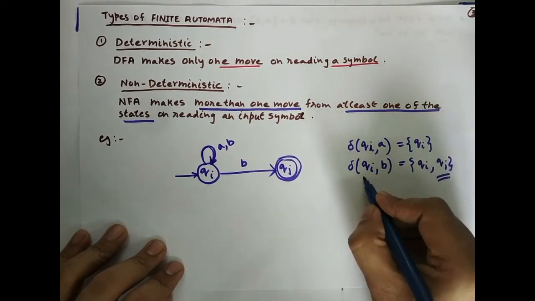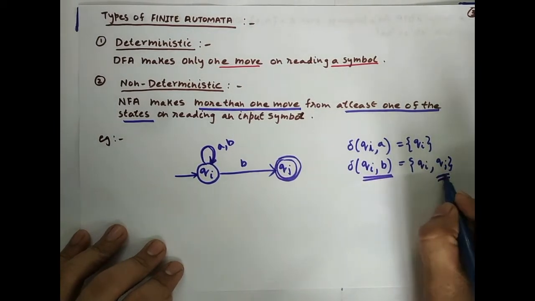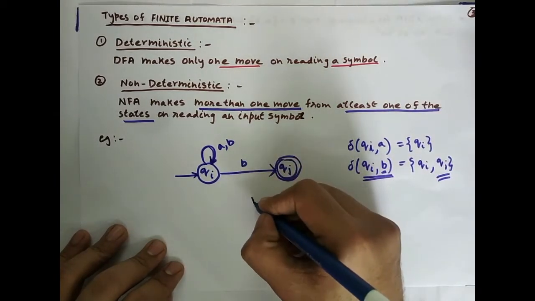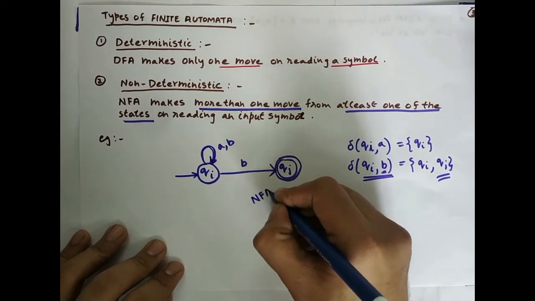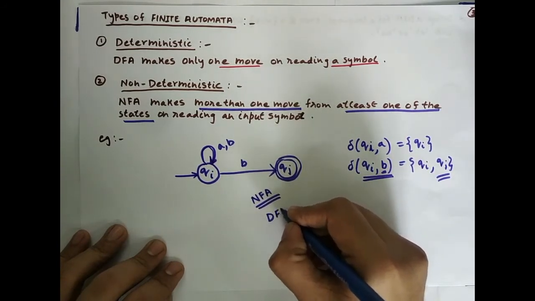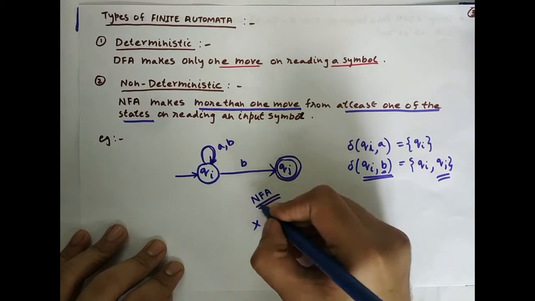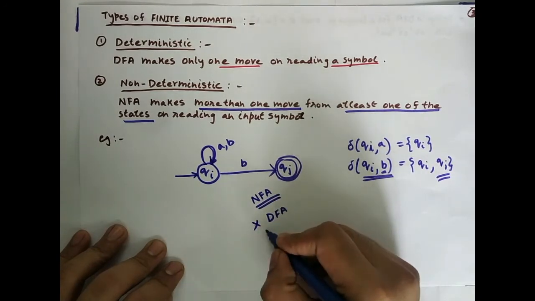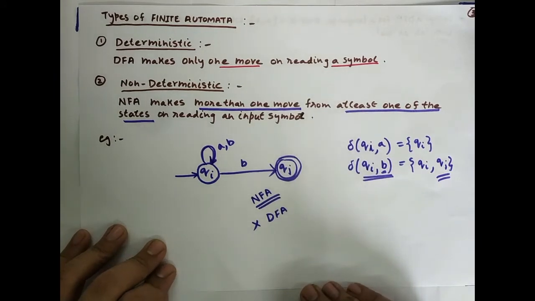Because of this property, since it goes to more than one state on reading the same input, the diagram which is given to us is an NFA here. This is an NFA and it's not a DFA. NFA stands for non-deterministic finite automata, DFA stands for deterministic finite automata.